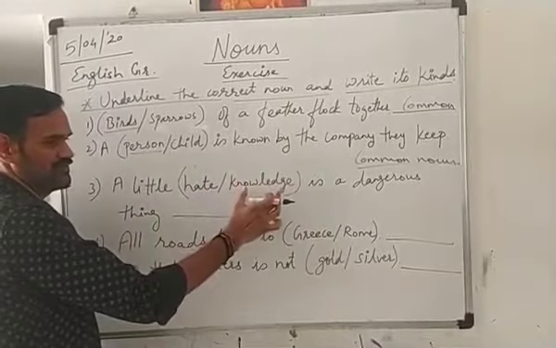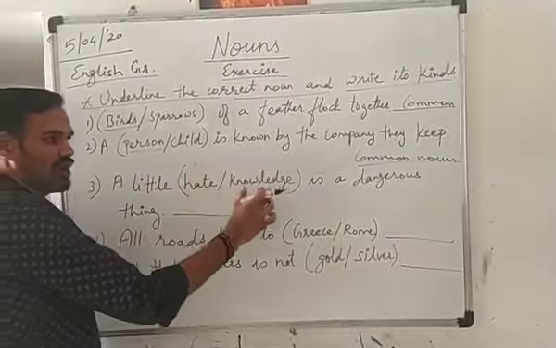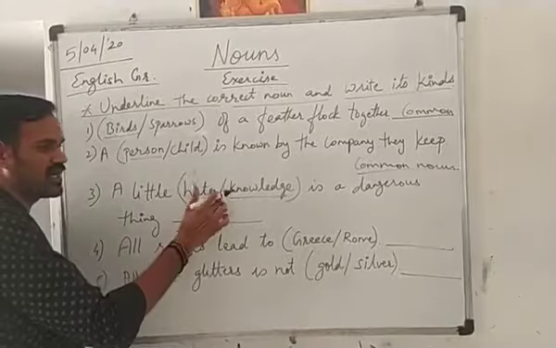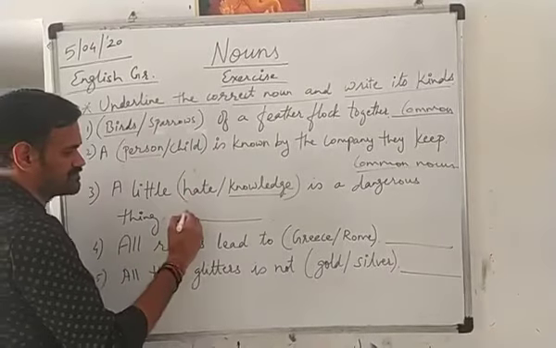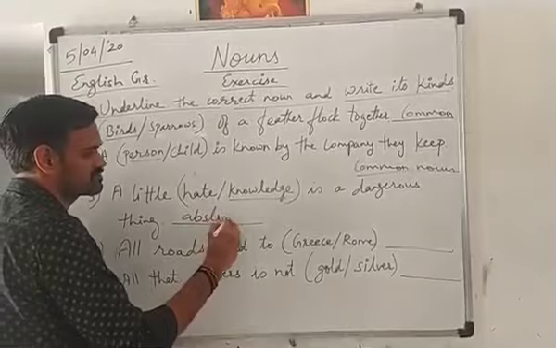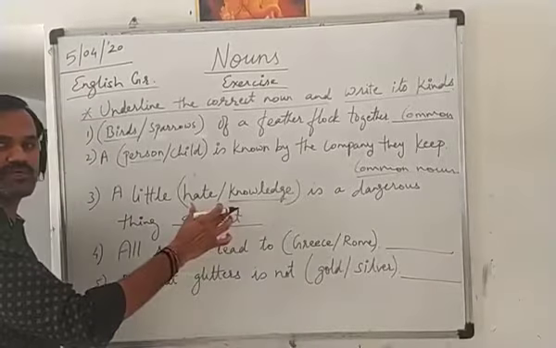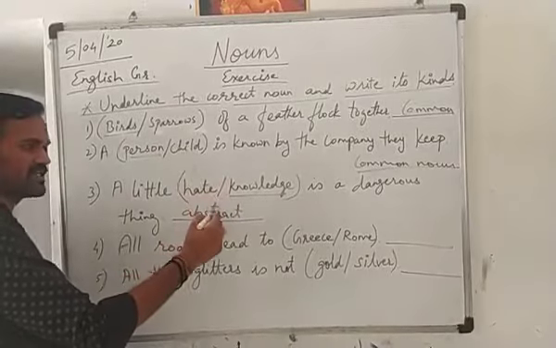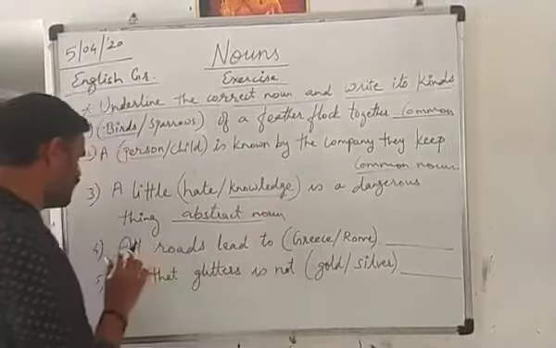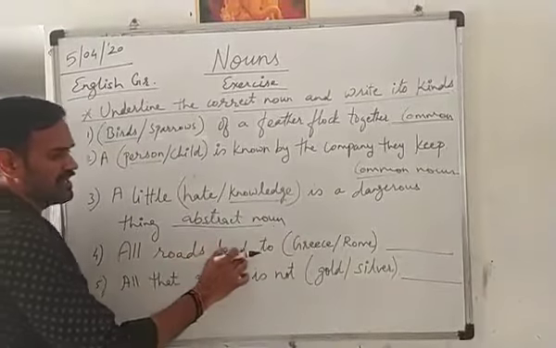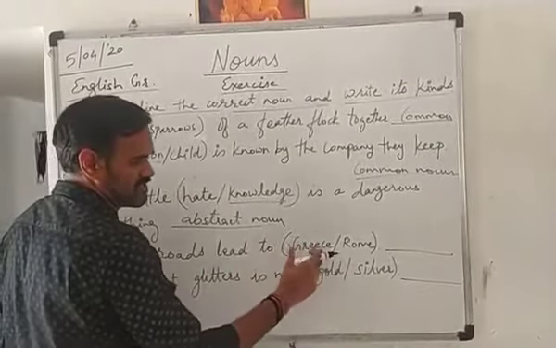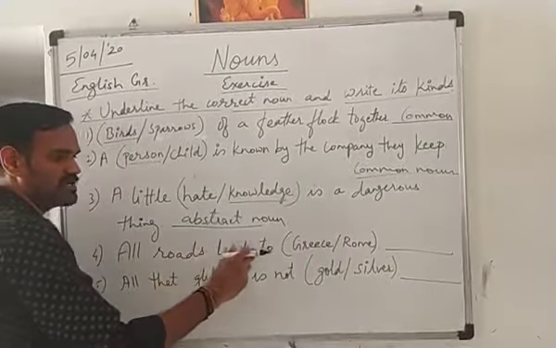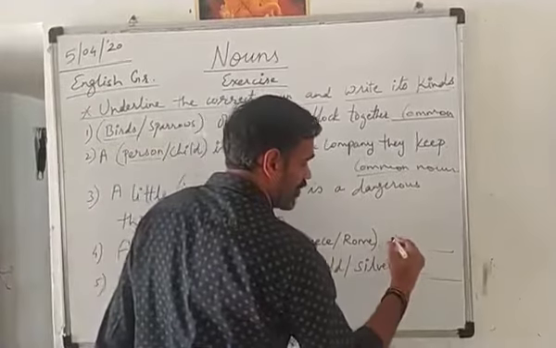Third, a little dash is a dangerous thing. Hate or knowledge? A little knowledge is a dangerous thing. Knowledge and hate, both are abstract nouns. We cannot perceive these things with our sense organs. We can only feel this thing. That is abstract noun. Fourth one, all roads lead to dash. 2 words are given, Greece or Rome. So this is also one of the famous proverbs. All roads lead to Rome, and it is a proper noun.